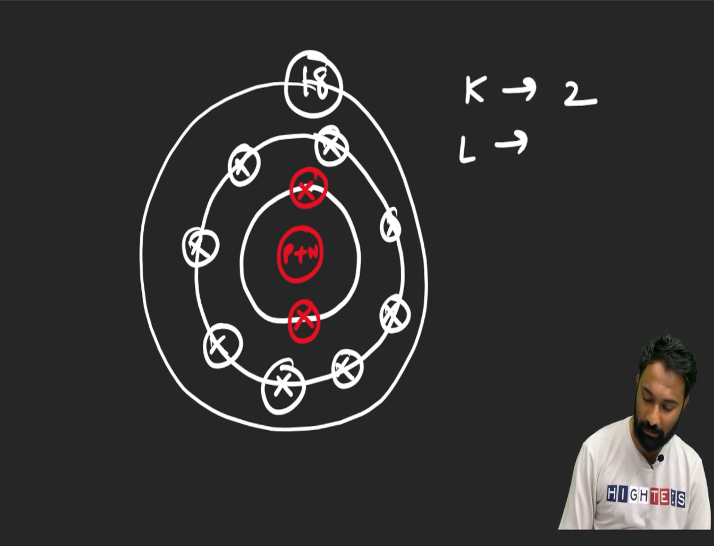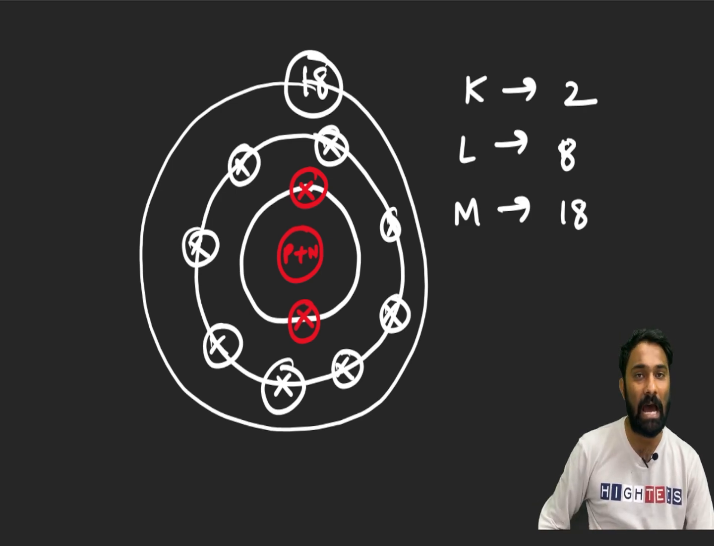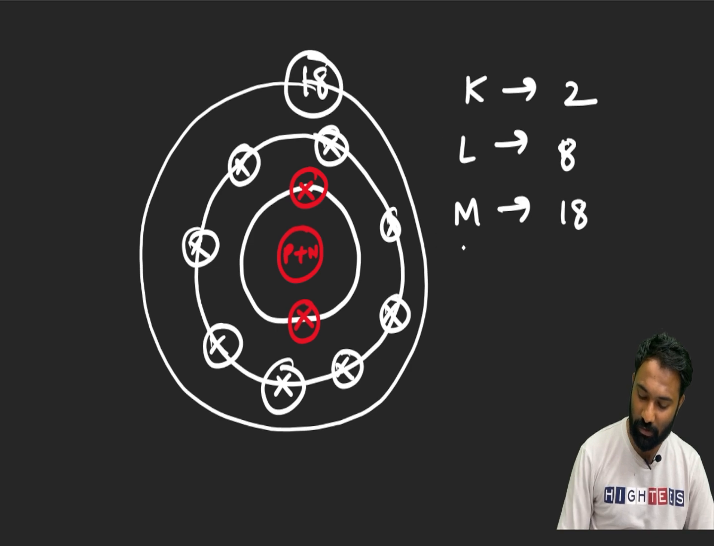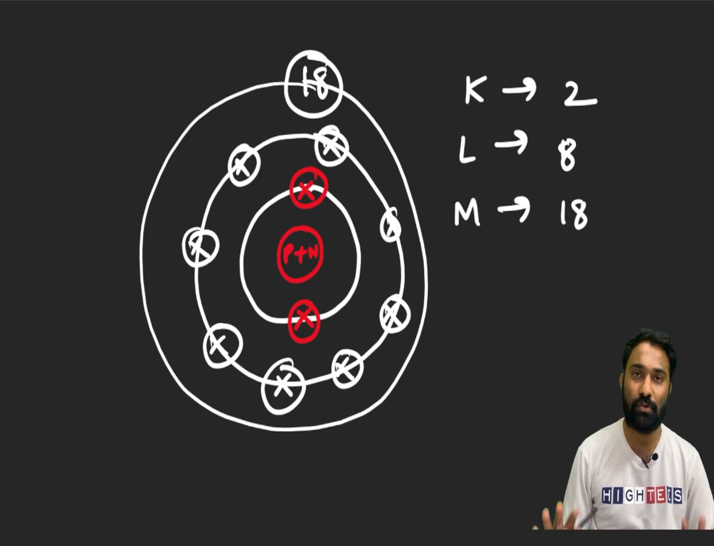L can accommodate how many? 8. M can accommodate how many? 18. This is some basics as of now. You just remember. But in our advanced level, when we start our actual lecture of the structure of atom, there we will never use the KLM. There we will use n is equal to 1 orbit, n is equal to 2 orbit, n is equal to 3 orbit. There I will explain very clearly. But as of now, you just remember.